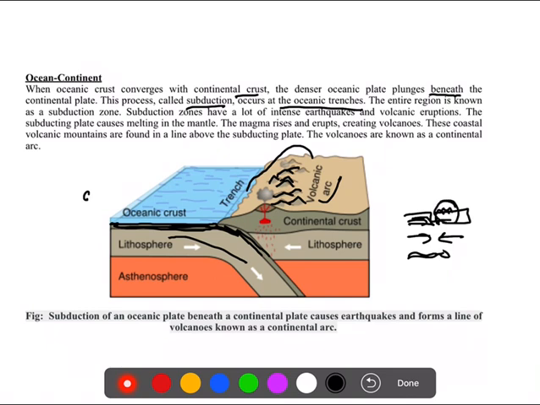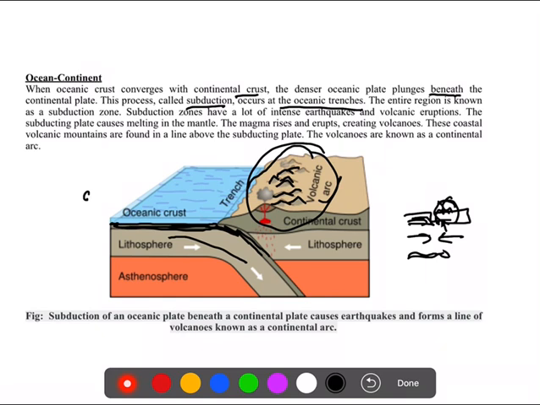This rupture can be seen in the form of these small volcanic arcs, through which molten magma can come out. This is what happens when oceanic and continental crust strike against each other.